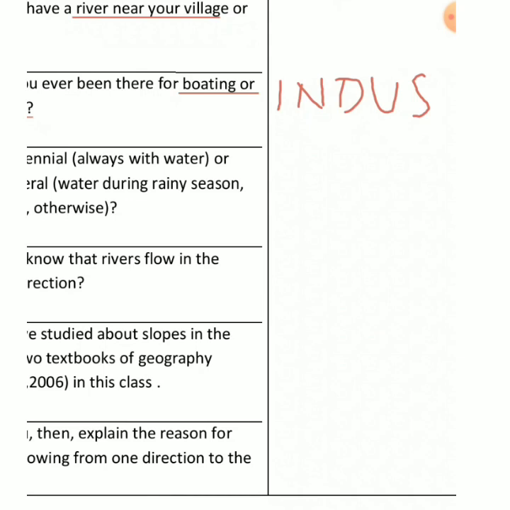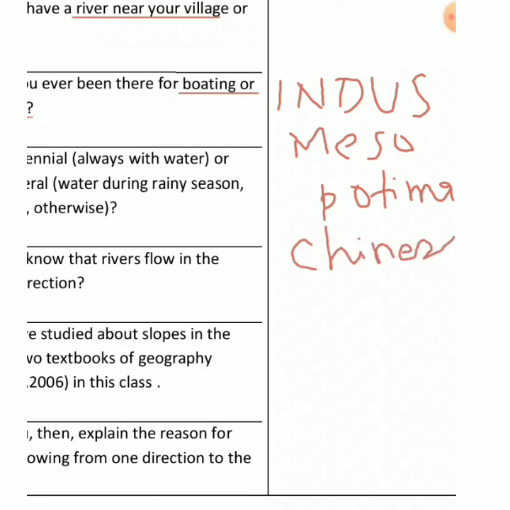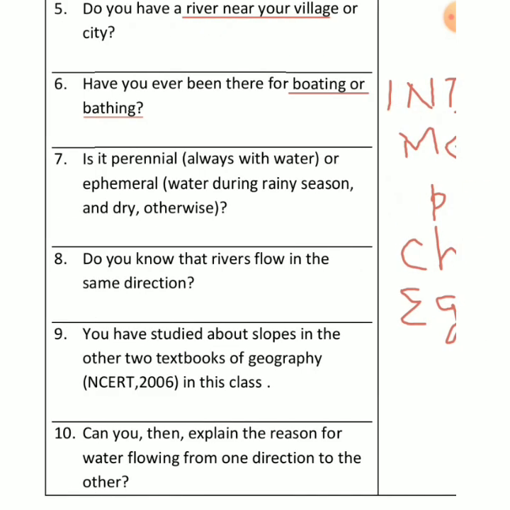Then we have Mesopotamian civilization, basically a part of Iran and Iraq. Then we come across the third civilization, that is called Chinese civilization. नाम से ही पता लग रहा है कि it has been brought up in China. Then we have the fourth civilization, called Egyptian civilization, because it grew up in Egypt, therefore we call it Egyptian civilization, right? So we come across maximum civilizations that grew up near rivers, like the Indus. The name itself reflects that it is near the Indus River, right?